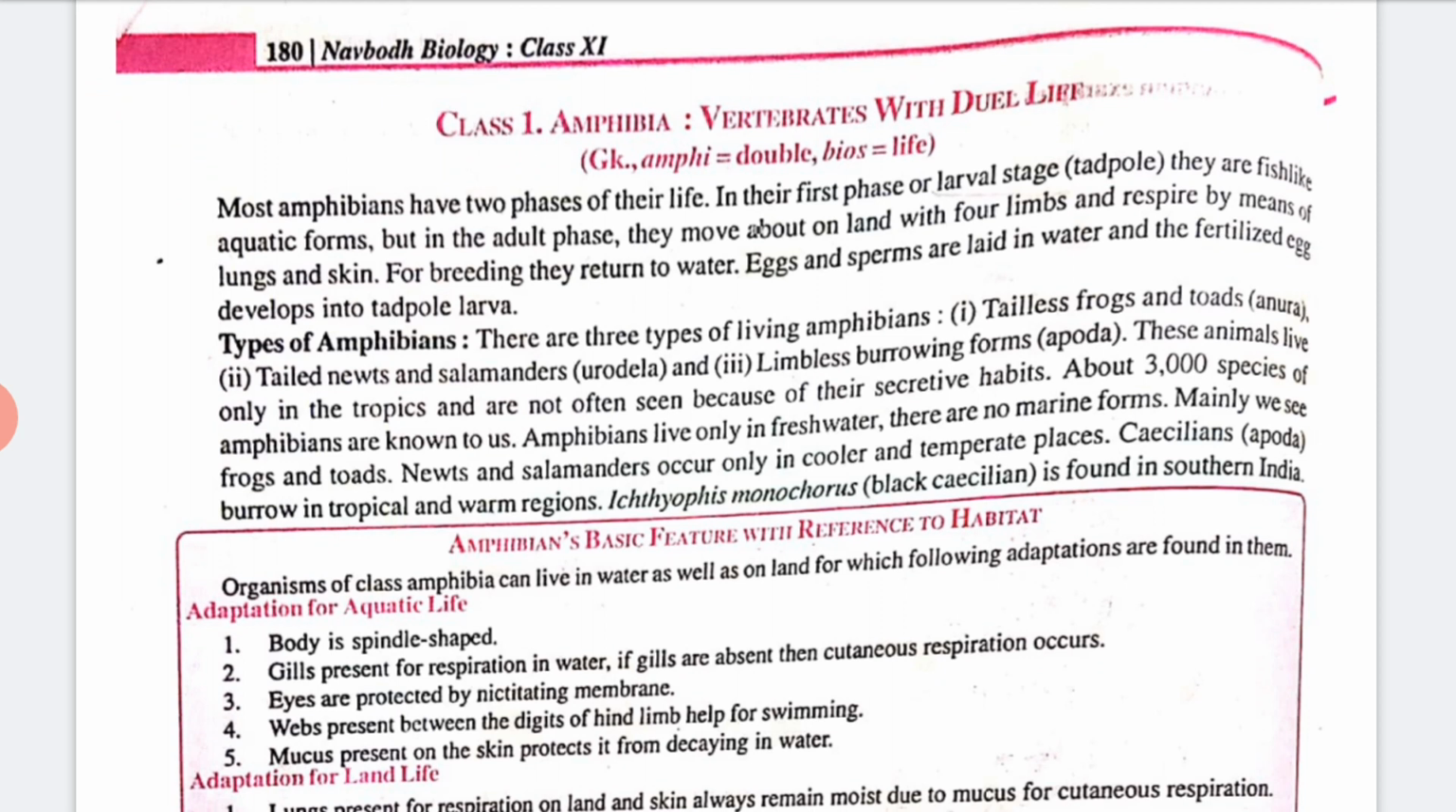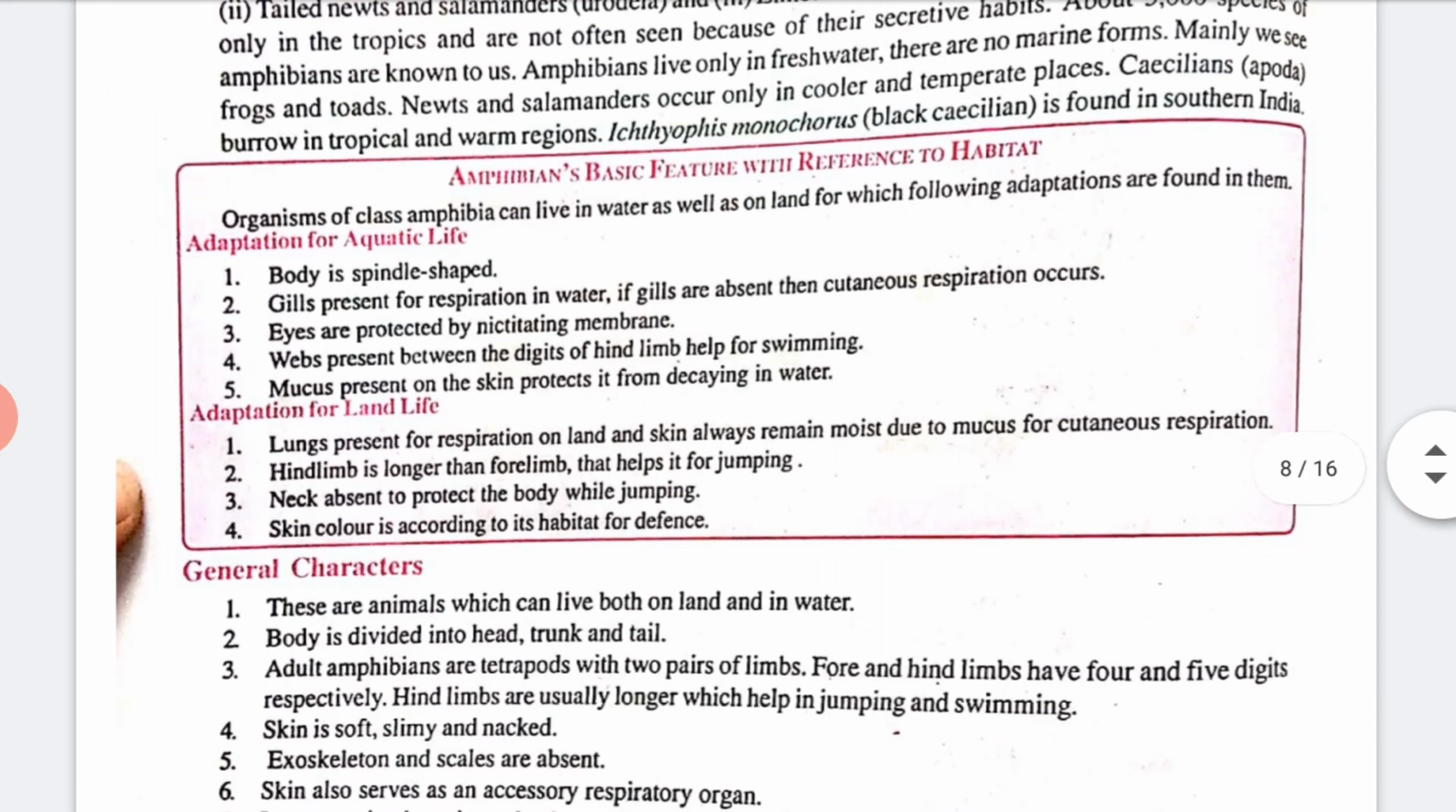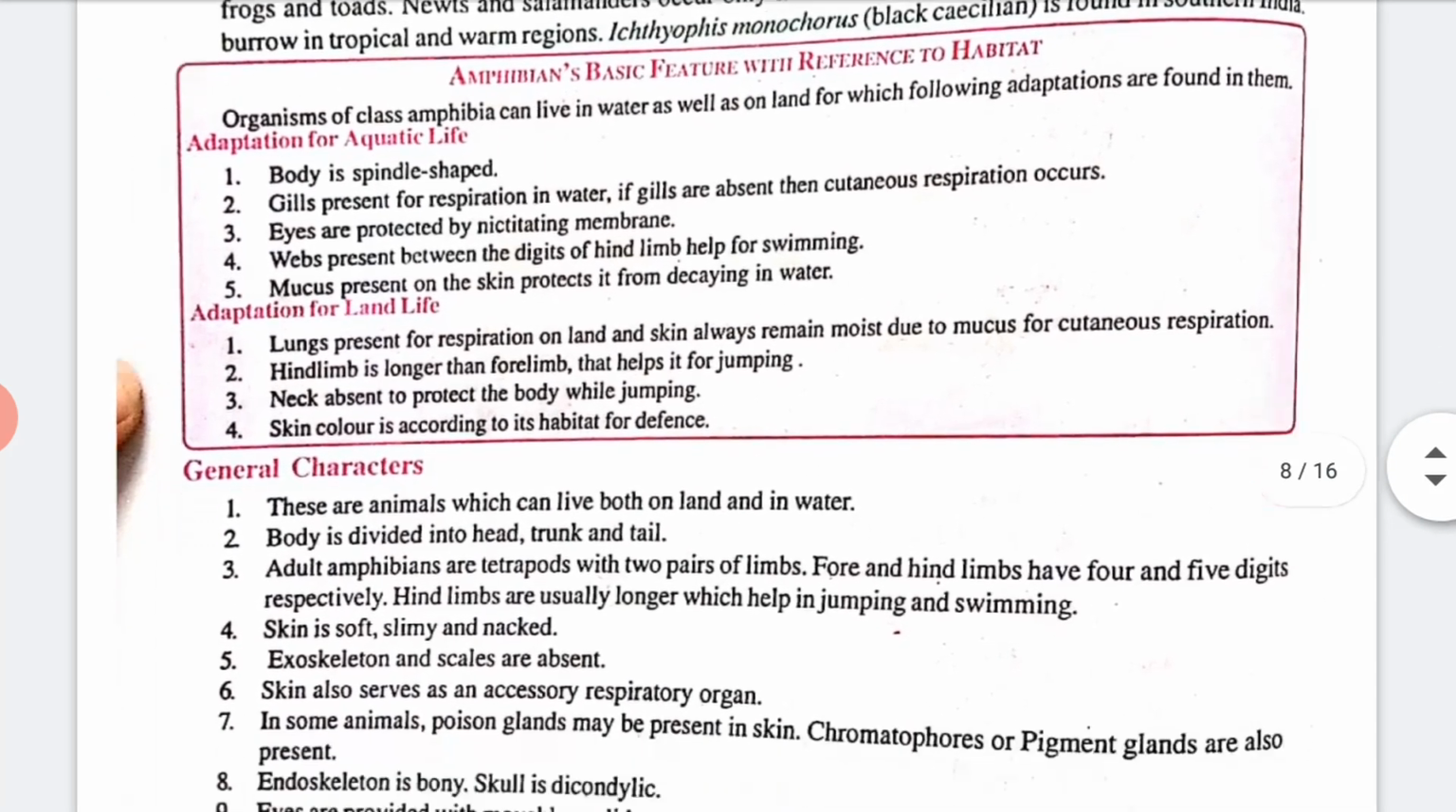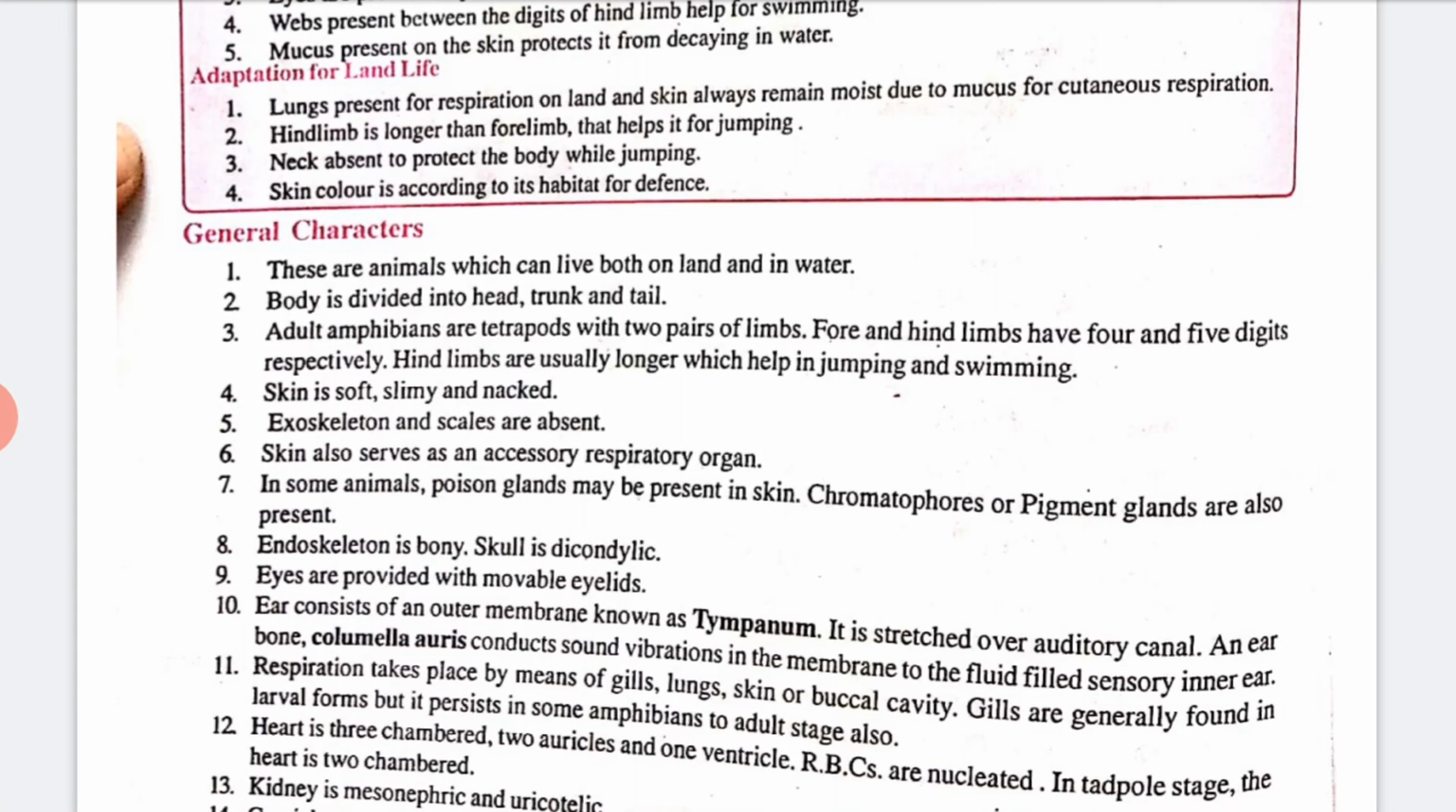Amphibians live only in freshwater. There are no marine forms. Only we see frogs and, yes, toads, and newts and salamanders occur only in cooler and temperate places. This is the habitat reason given in this box. Now, characteristics: we already know that they are both land and water animals. The body is divided into head, trunk and tail. The adult amphibian is a tetrapod with two pairs of limbs.